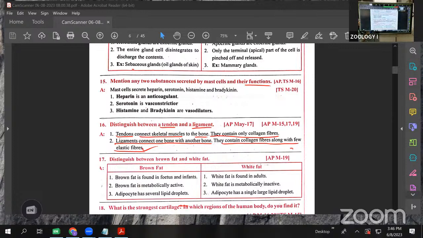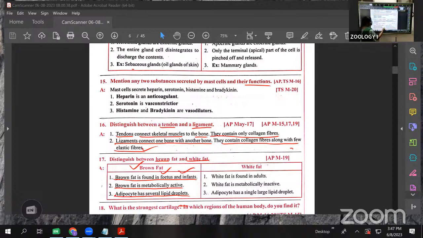Next one is the distinction between brown fat and white fat. Brown fat is found in the fetus and infants. Newborn babies and the fetus have the fat that we call brown fat. Brown fat is metabolically active. The adipocytes have several lipid droplets inside them.